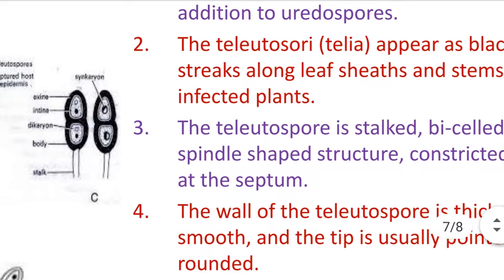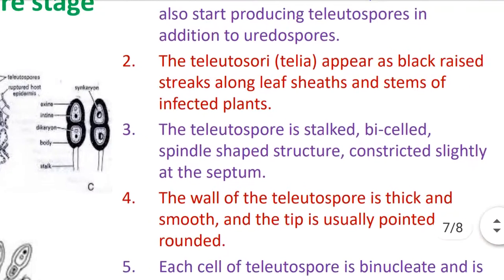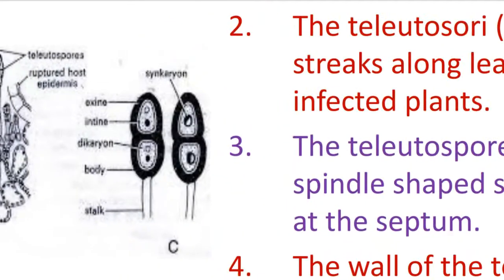See diagram C. The teliospore is a stalked, bicelled, spindle-shaped structure, constricted or curved slightly at the septum. You see this in diagram C. There are two teliospores. Each teliospore is bicelled. Urediospores are unicelled and teliospores are bicelled, with an upper cell, a lower cell, and a stalk. So teliospores are stalked.